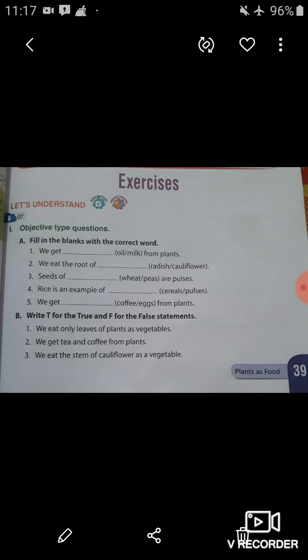Now let's come to the second one. We get tea and coffee from plants. Yes, this statement is true. So here you have to write T in front of this statement.